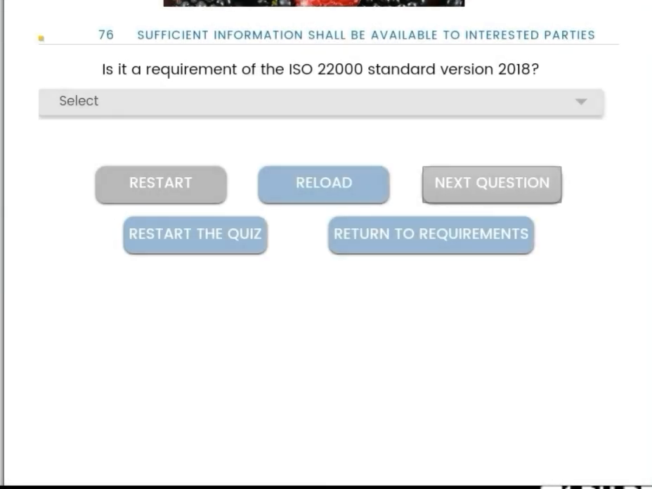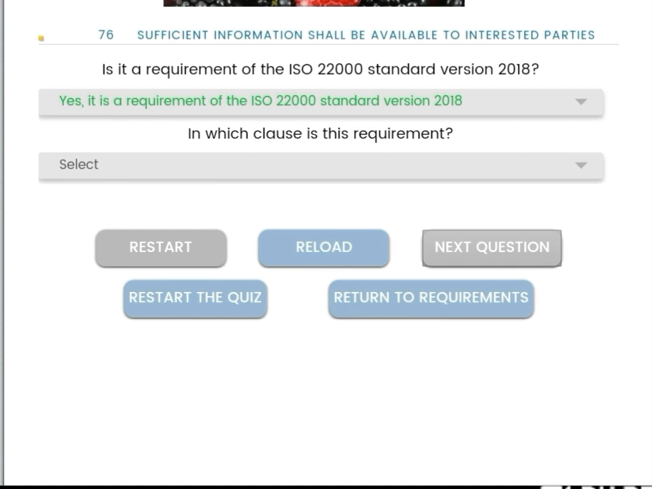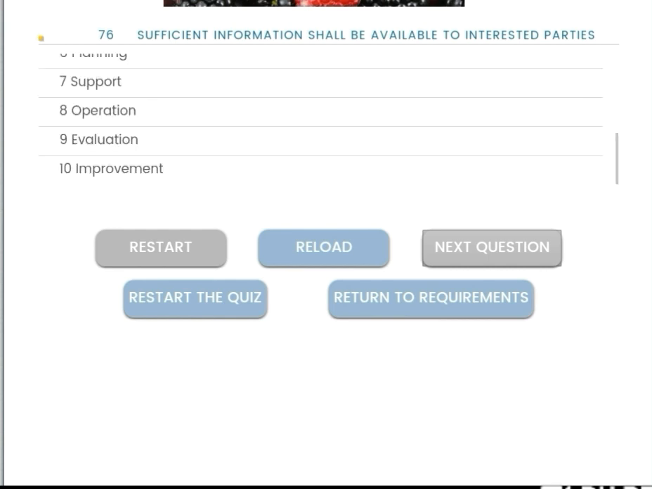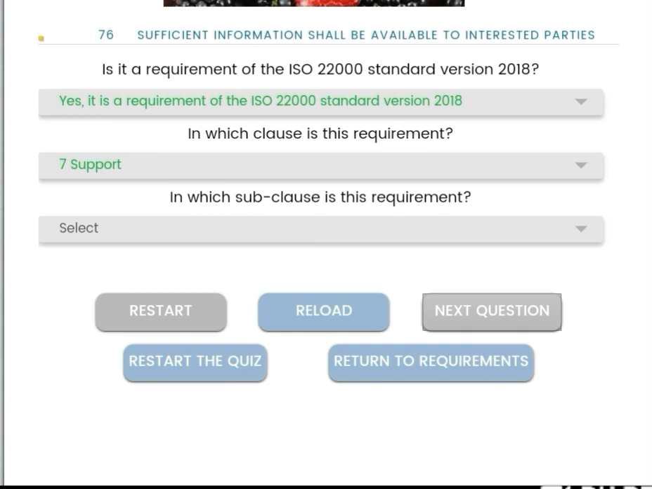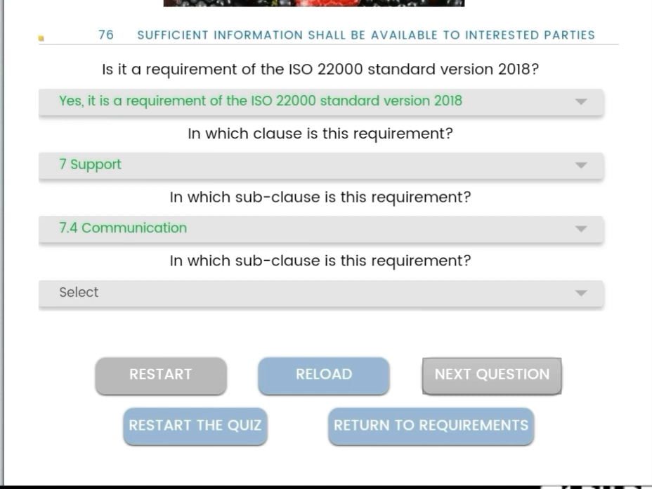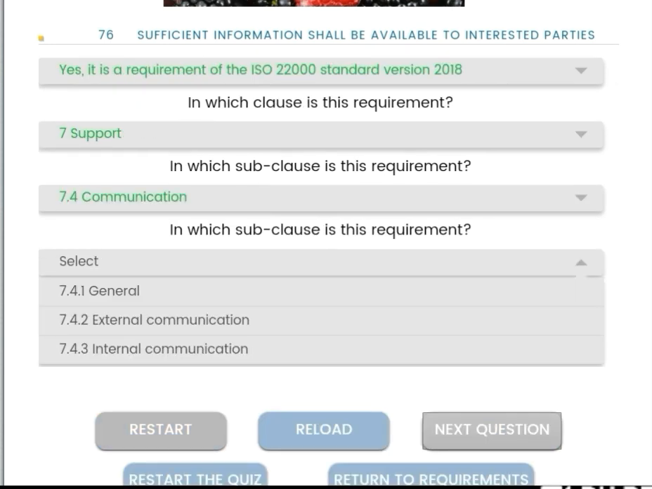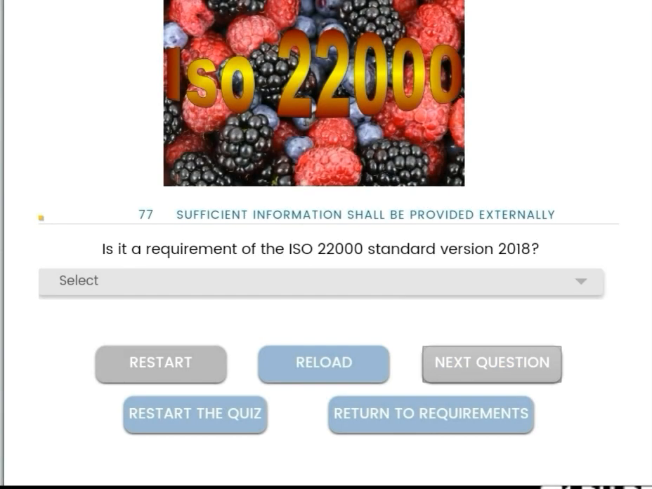Next, sufficient information shall be available to interested parties. Yes, it is a requirement. All information should be communicated. Then what is the clause number? Clause number is support 7, and the subclass is 7.4 communication. Then the subclass is 7.4.2 external communications.